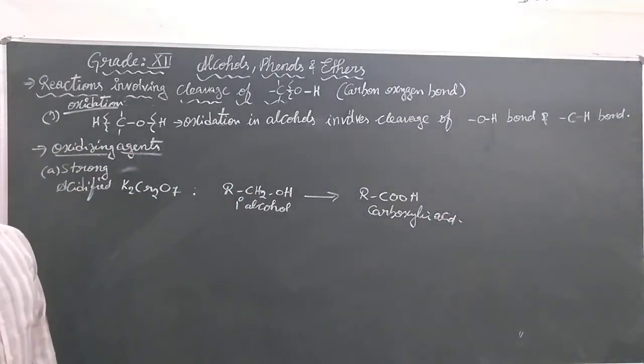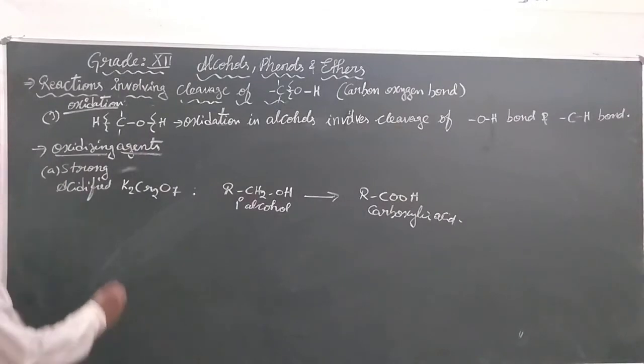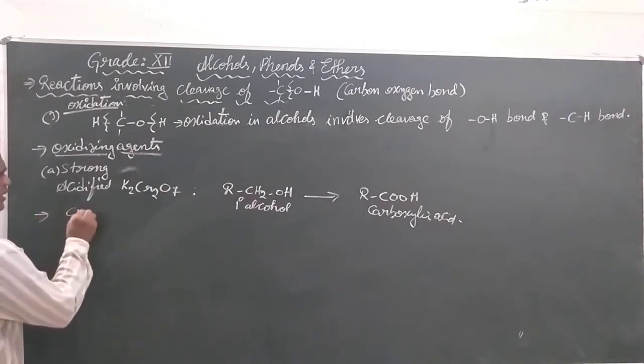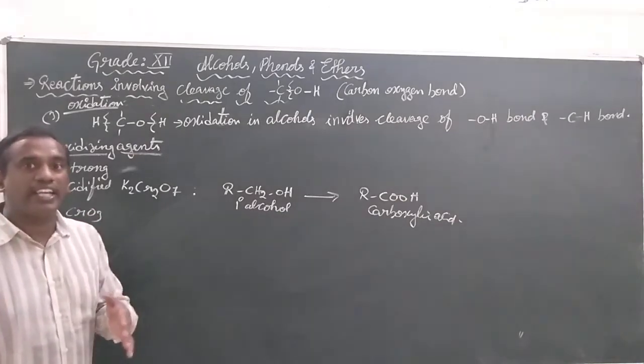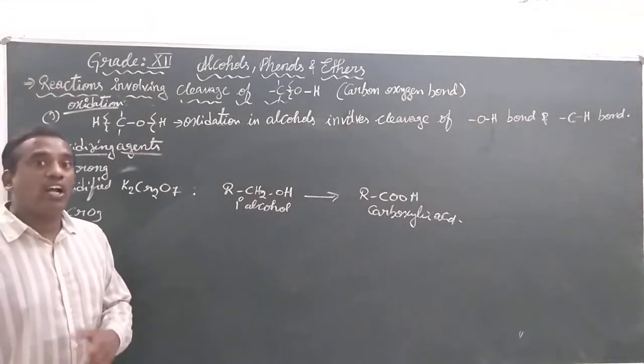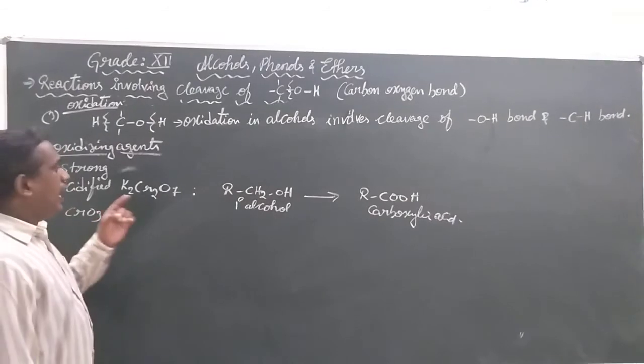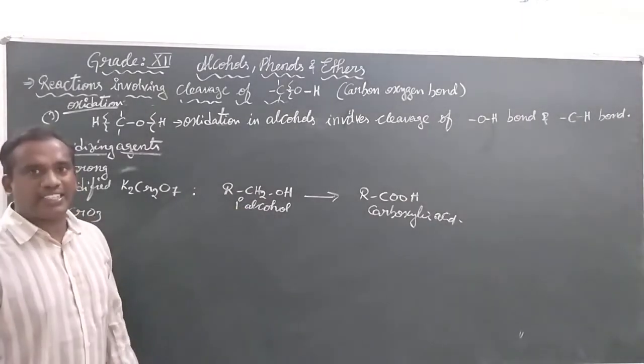Because generally, whenever you use an oxidizing agent like CrO3, just a mild oxidizing agent, it cannot directly oxidize a primary alcohol to carboxylic acid.